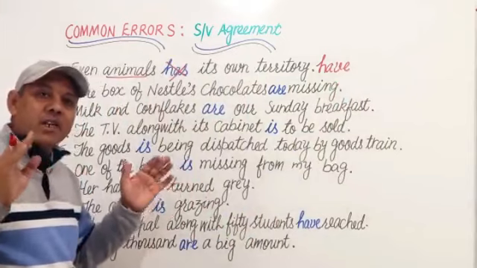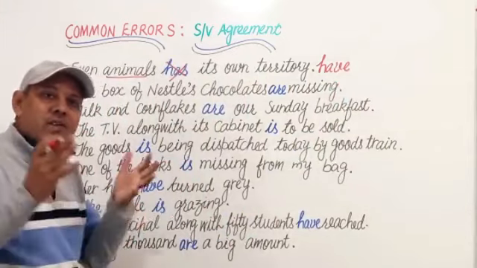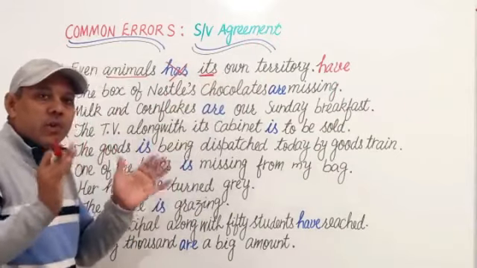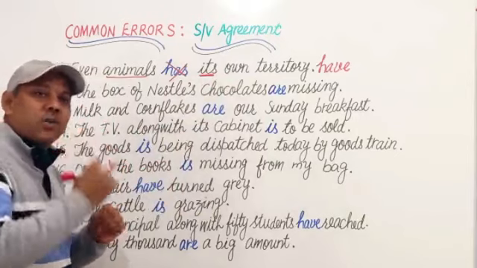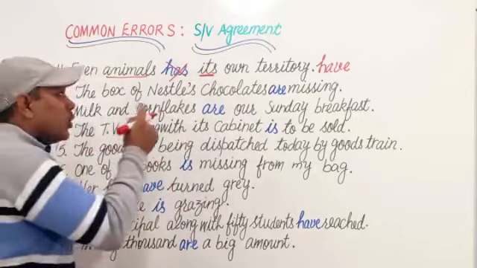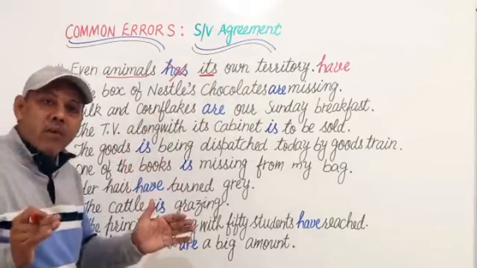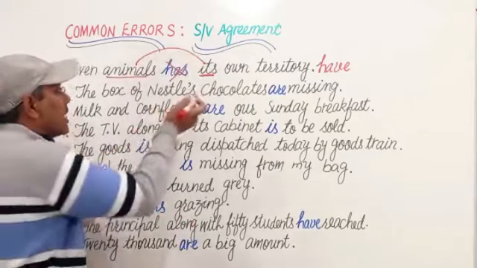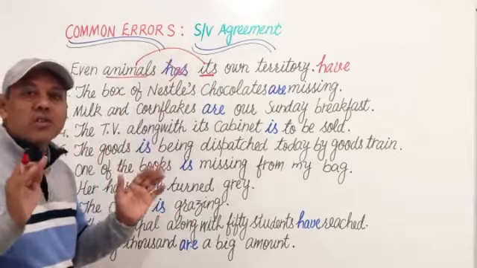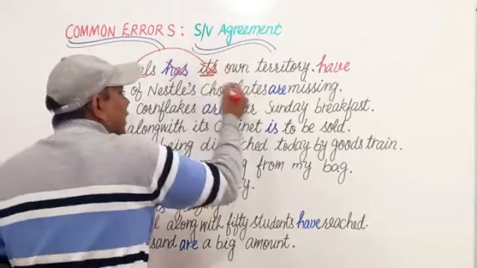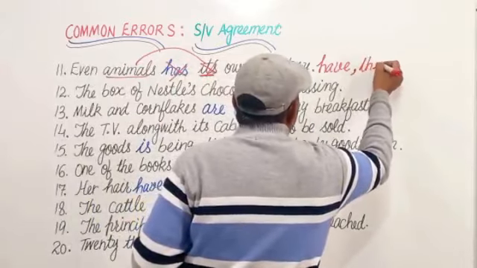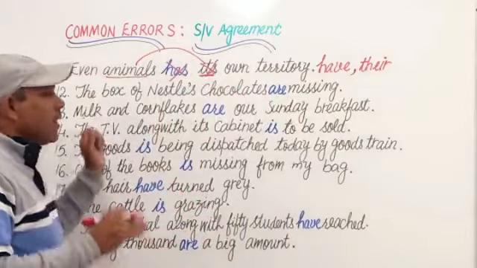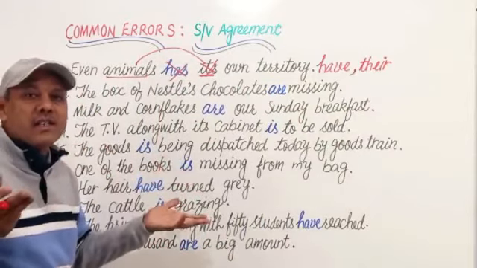Is there something wrong? Is there any other word which is wrong? Yes. It's here. Its is used for a singular noun. This is a pronoun. We shall use it for a singular noun, but here the noun is plural. So this pronoun does not agree with this true subject. So we shall use their instead of its. We shall use their, and the sentence will become even animals have their own territory.